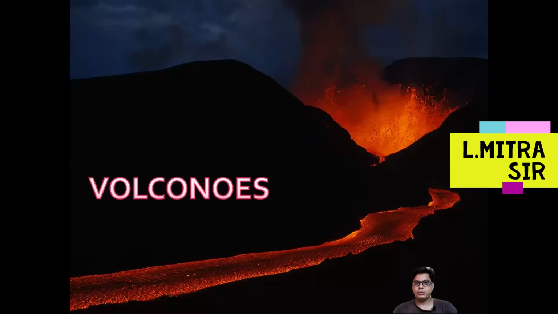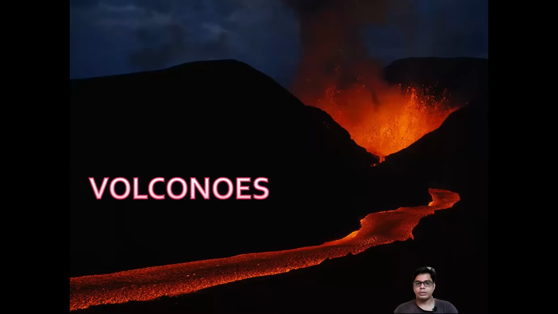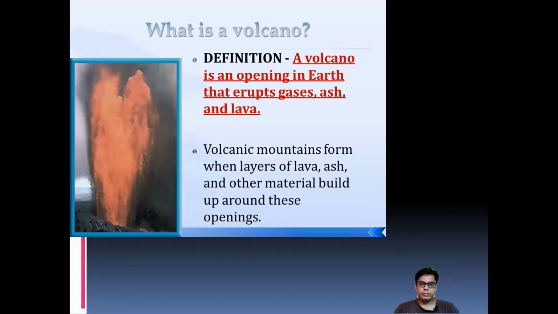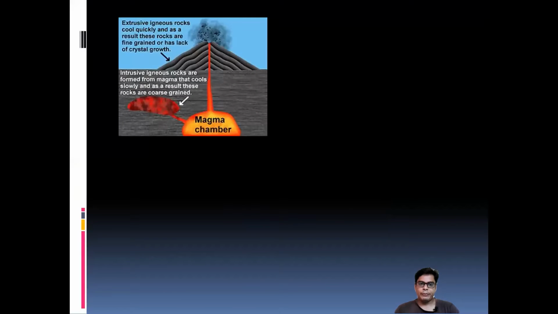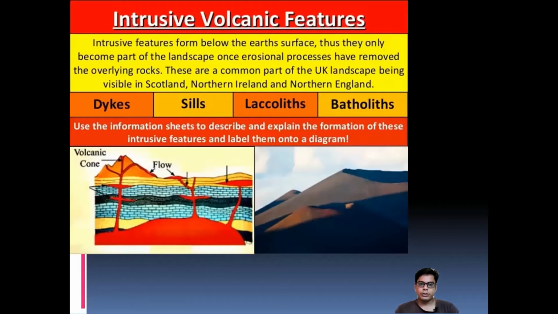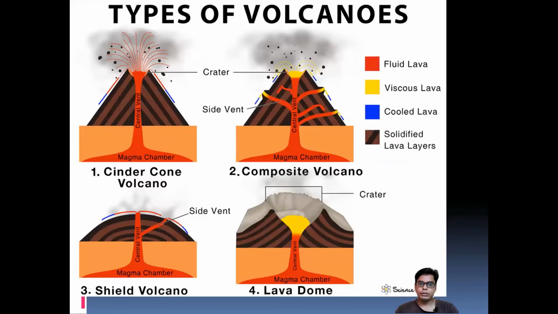In the previous video, we already started the new chapter, that is volcanoes. In that video, we already discussed the definition of the volcano, the cross section of the volcano, then the types of volcano, intrusive and extrusive, and their different types with diagrams as well.